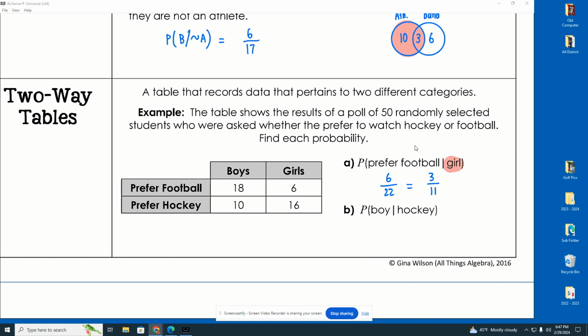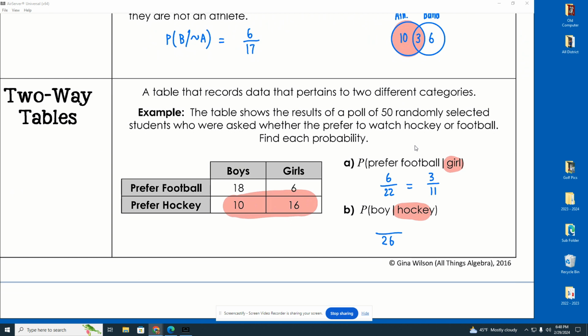Look at the next one. We want to find the probability that it's a boy given that they play hockey. Remember, our focus is the given that. We're only focusing on people who play hockey. We're only focusing on those two numbers right there, 10 and 16. We're only focusing on those 26 people.